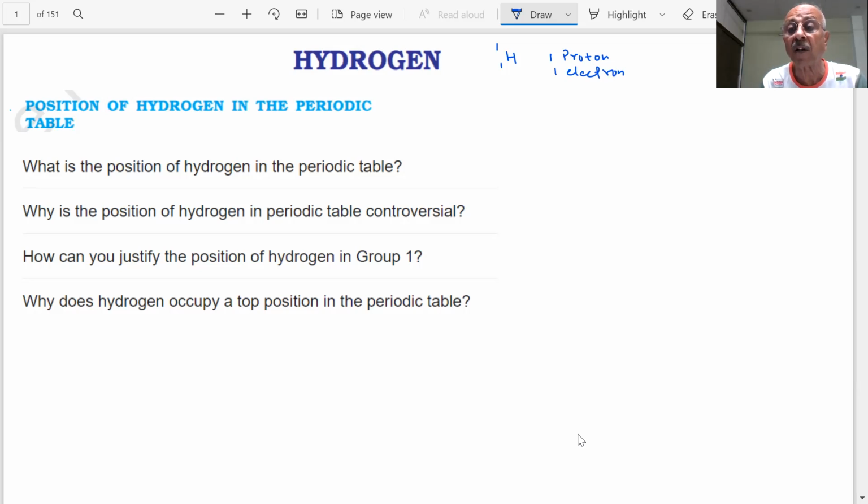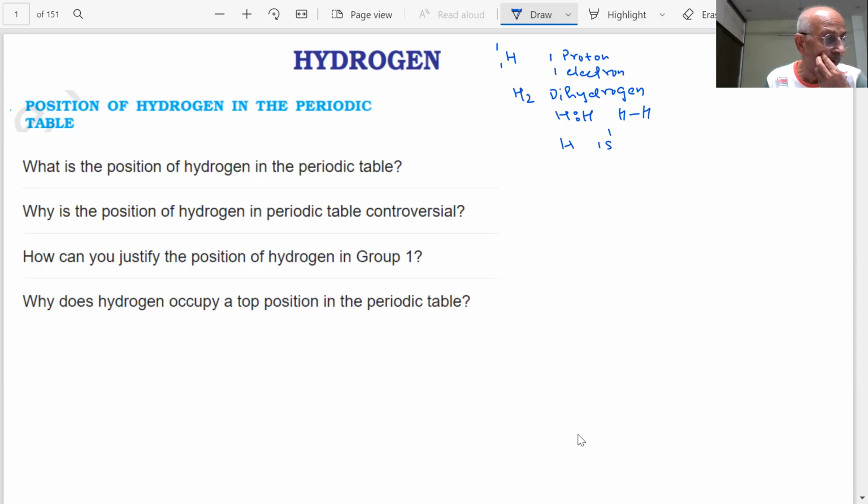In the stars and the sun, students, what do you have? Hydrogen. But it cannot exist like this in the elemental form. It exists as H2, dihydrogen. Dihydrogen, students, dihydrogen. So we know what happens, students. This bond is very strong and stable, as we know. The electron configuration of hydrogen can be written as 1s1.